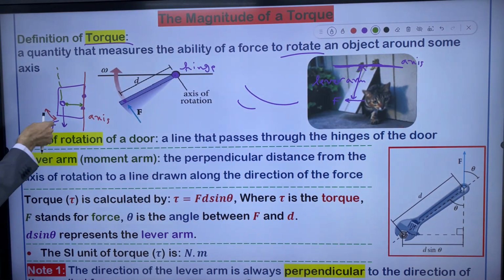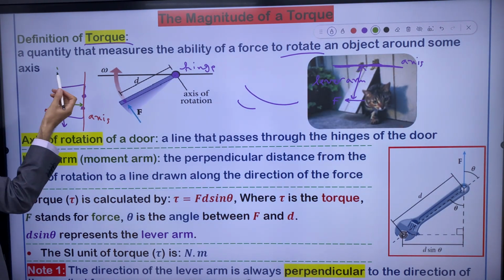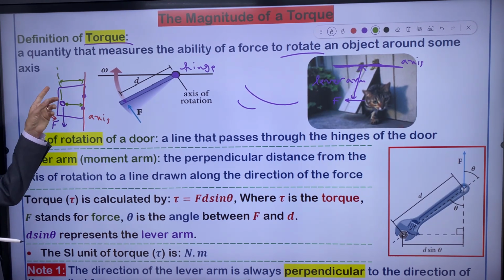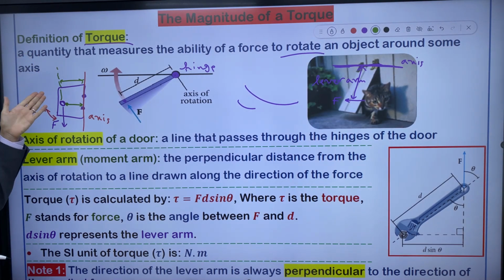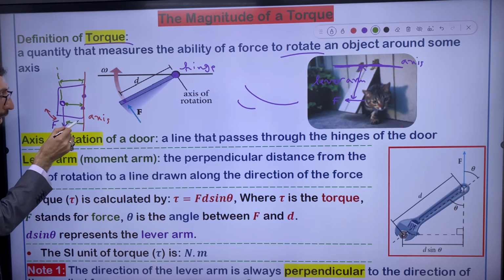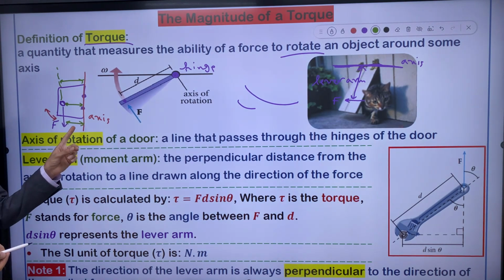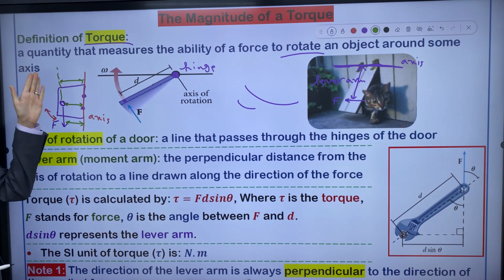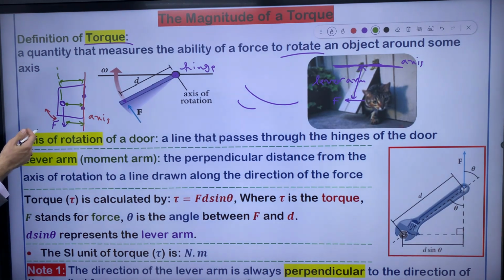No problem. If you extend the vector of force, it doesn't matter. If you calculate the lever arm from the axis of rotation till the extension of the force, no problem. Or you measure the distance from the axis to the force itself, no problem. If you measure the distance from the axis of rotation to the force itself, or from the axis to the extended line of the force, no problem.